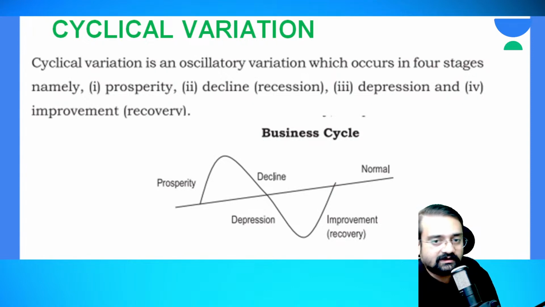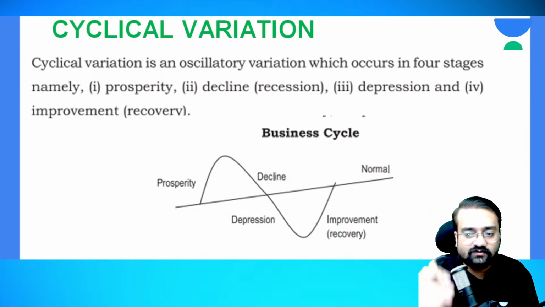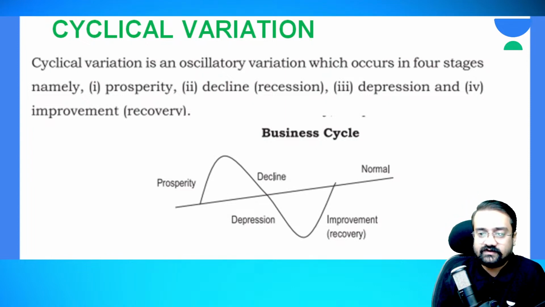So prosperity, first stage, means what? Here the business is in the initial stage, and your commodities start earning income, and at a stage you have profits. Okay, so at a stage what happens is you have profits, guys. So this is prosperity stage.